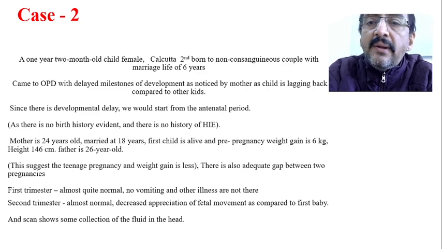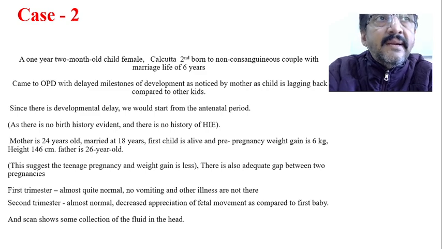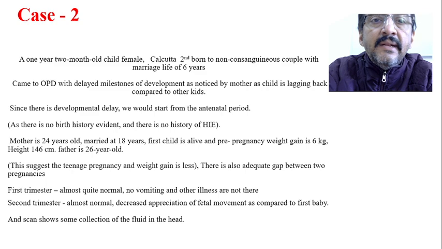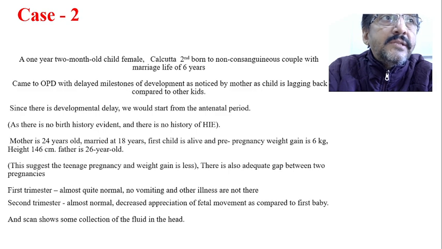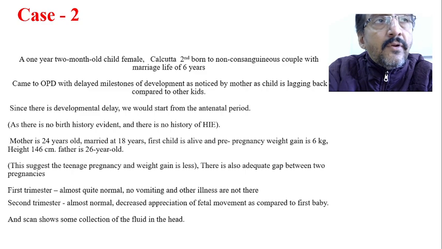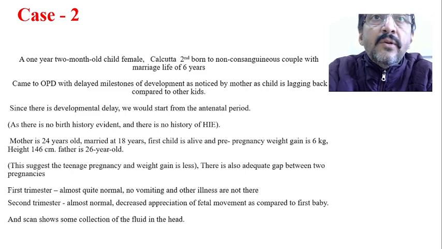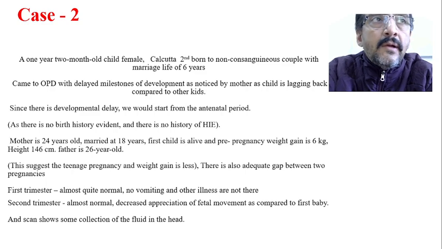Now, since there is a developmental delay, we should start from the antenatal period. Whenever we get such cases, where the developmental delay is complained of by the mother or noticed by the physician, then always the history should begin from the antenatal period. We have to start with whether it is a planned or unplanned delivery. Then comes the whole intrauterine life, like intrauterine infections or any bad events, untoward incidents during intrauterine life, IUGR, etc. So all these queries should be cleared.